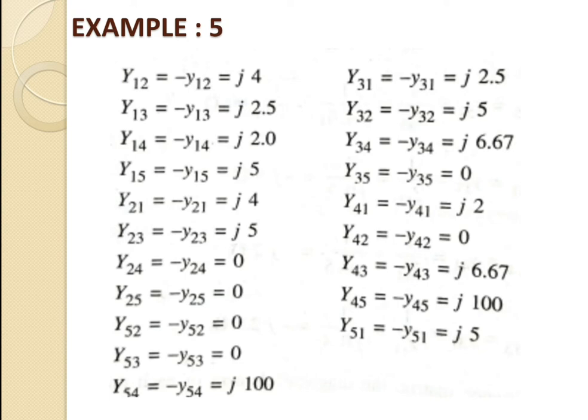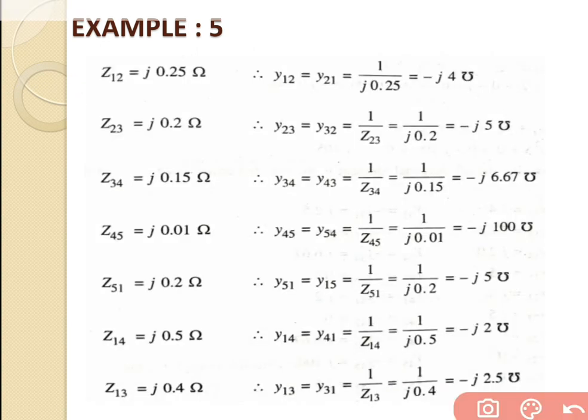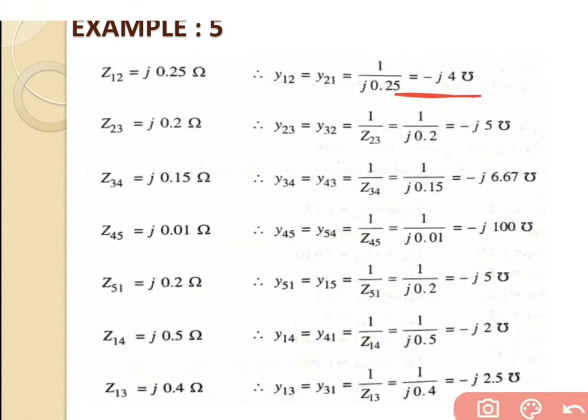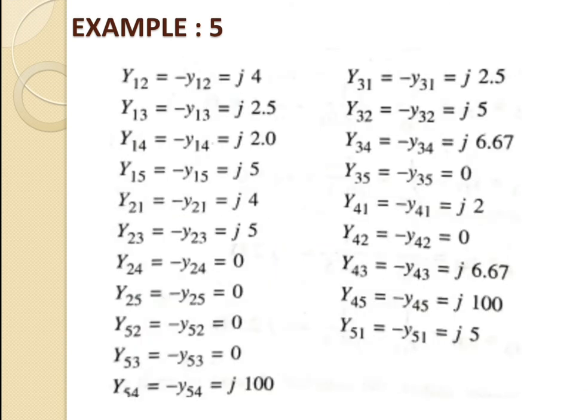So now, having found the values of the self admittance, try to find out the value of the mutual admittance for the individual parameters. So y12 is equal to minus y12. From this step, y12 is equal to y21, which is the value of small y12. But here we require the capital Y, that is considered as the mutual admittance, y12 equal to minus of y12. So the minus j4 is replaced by plus j4. So y12 is equal to j4.